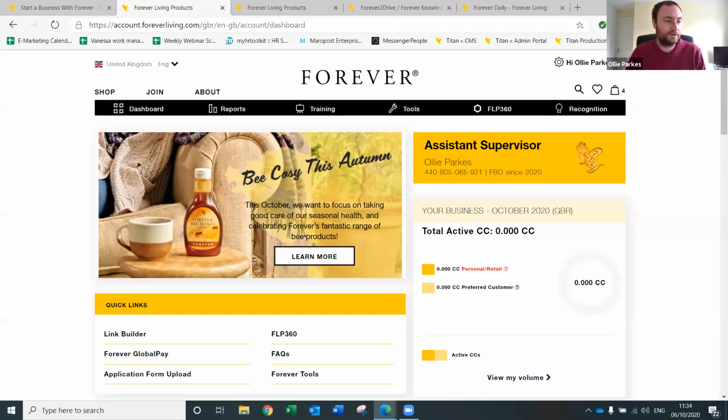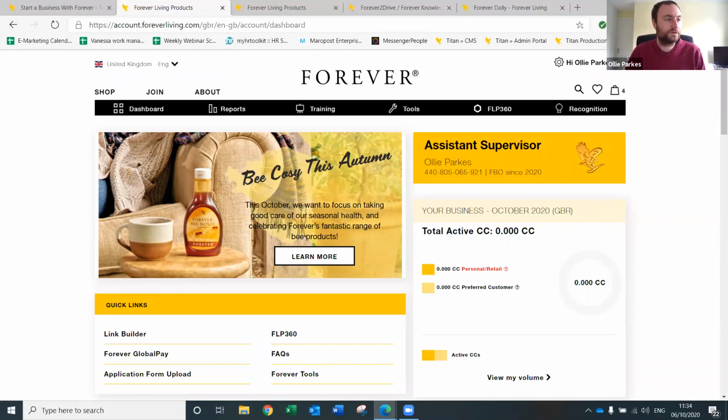Where contact head office or contact us? I don't completely understand that question, I'm afraid. Can you send links via WhatsApp? Just going back to that WhatsApp question, that links question. Yes, you can send them via WhatsApp. You just copy the link and then you'd send it via WhatsApp.